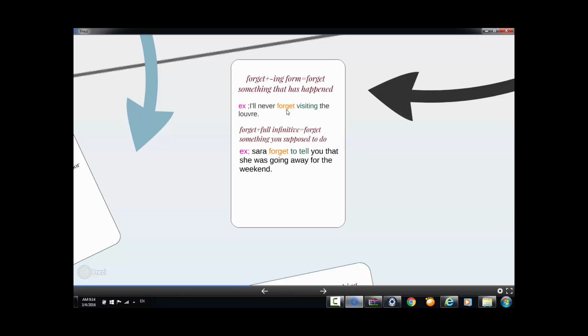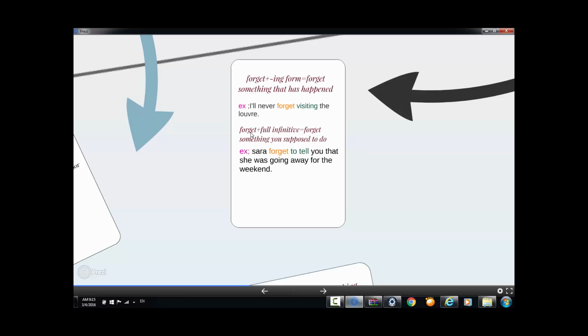Here we use forget and we follow it with a verb with ing, and it means that you forget something that has happened. So the action has happened already, and you forget it or you do not forget it, according to the sentence. Example, I'll never forget. So you just make it negative. You'll never forget visiting the Louvre, but actually you visited the Louvre before.